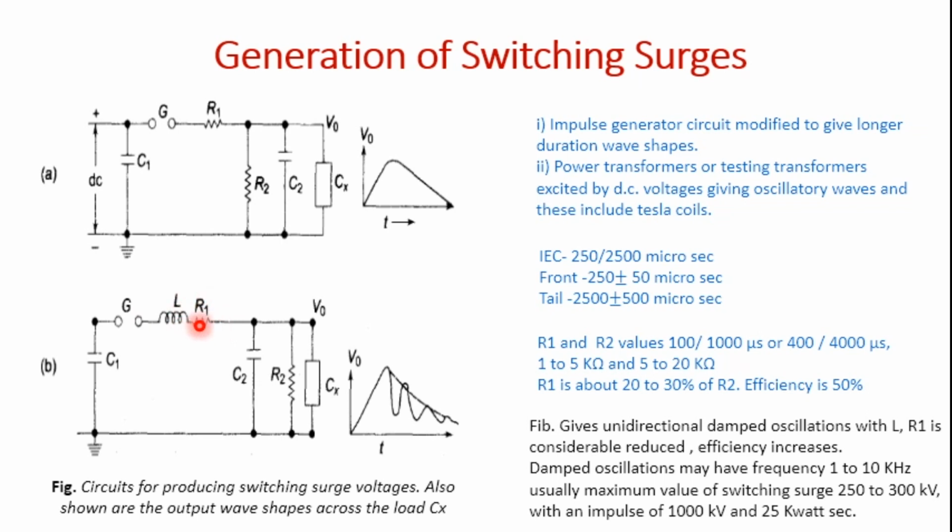Resulting in R1 being reduced considerably, the efficiency of the generator will increase, and the damped oscillatory wave has a frequency of 1 to 10 kilohertz. Usually the maximum value of the switching surges will be 250 to 300 kV with an impulse of 1000 kV and 25 kilowatt seconds.